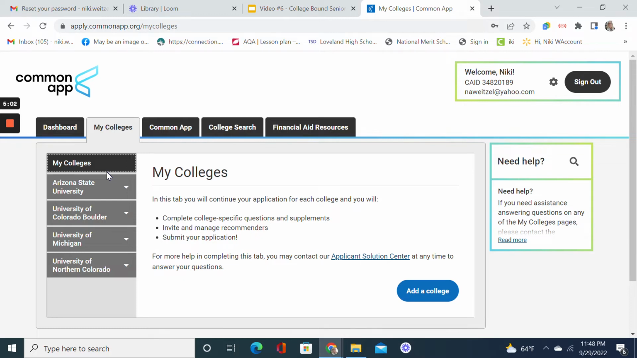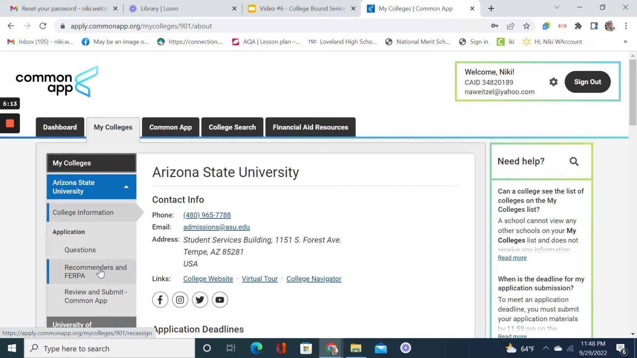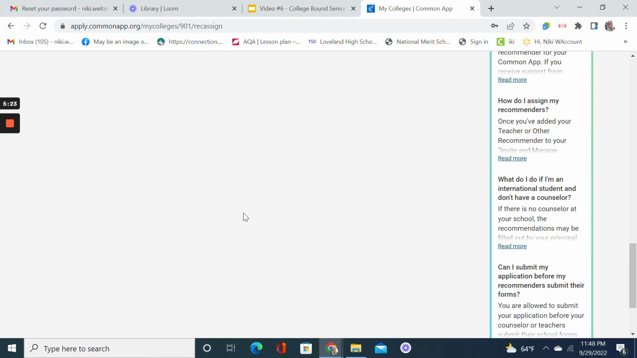The next step that you want to do is to complete the FERPA information. The way to do that is to go to any college. You're only going to have to do this once. That's the beauty of the Common App. You do things one time, and it takes care of all the colleges for you. So I'm going to go right here to the Recommenders and FERPA section and click on there.